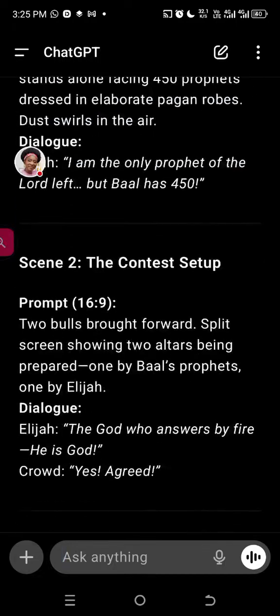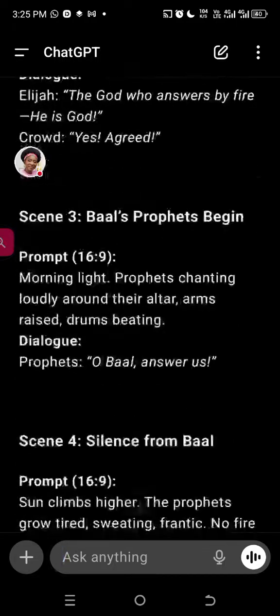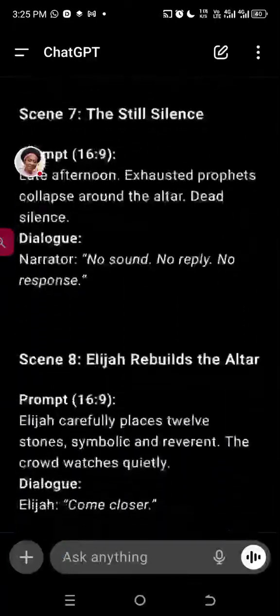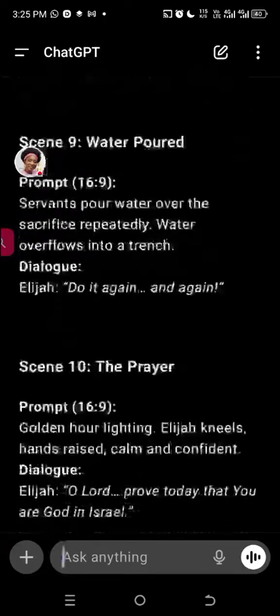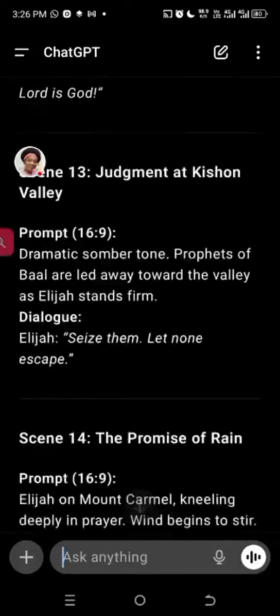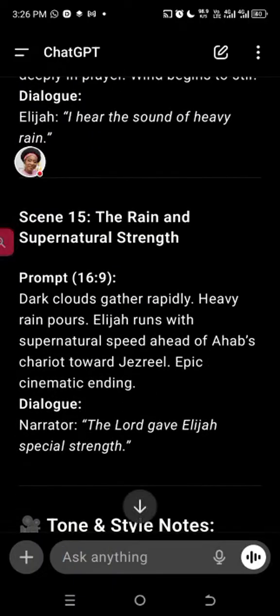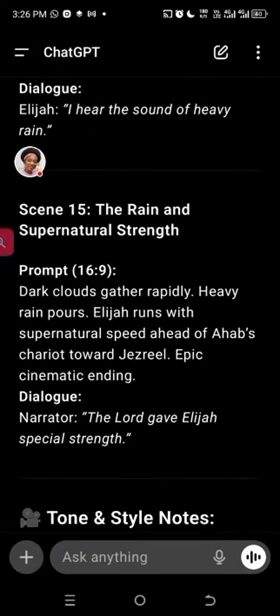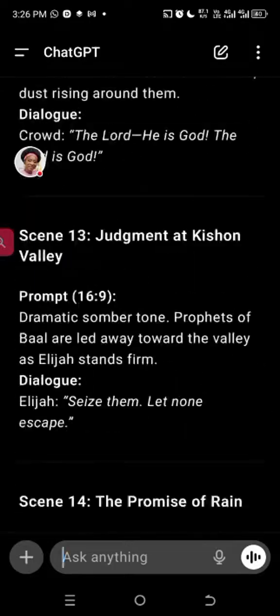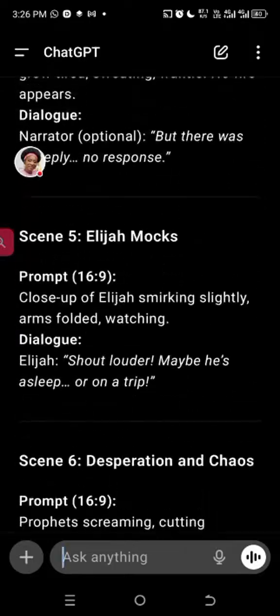Okay, so you can see the contest setup, Baal's prophets begin, and so on. Elijah rebuilds the altar, water poured. Judgment. Wow. Promise of rain. That is interesting. The rain and supernatural strength. I love this last one. Beautiful. So let's tell it to give us again in 3D.